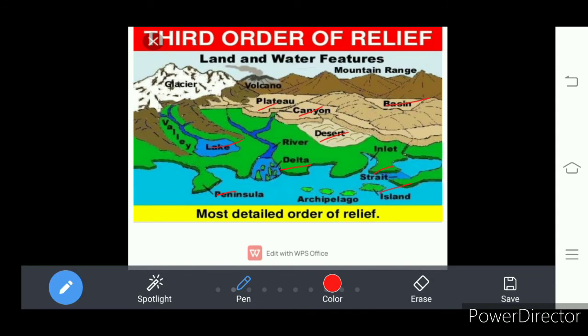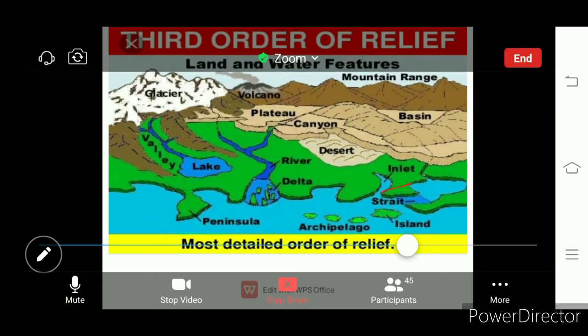So all these have formed due to the wind blowing and water flowing. So all these we call third order of landforms. Which order of landforms? Third order of landforms. Understand?